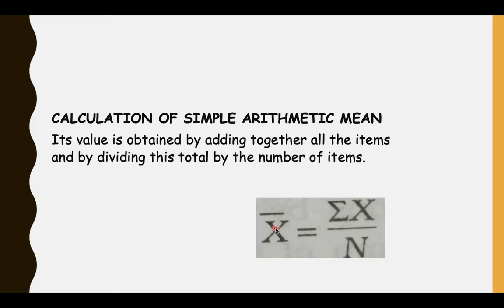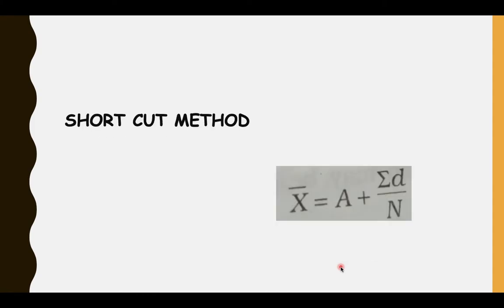Calculation of simple arithmetic mean. Its value is obtained by adding together all the items and by dividing this total by the number of items. So here we can just see the formula: mean is equal to summation x by n. The shortcut method: mean is equal to a plus summation d by n, where a represents assumed mean.